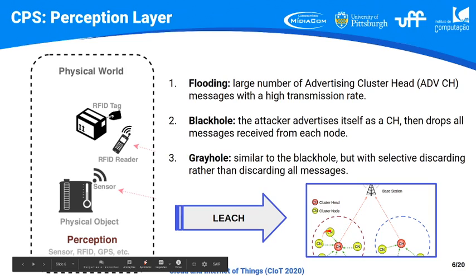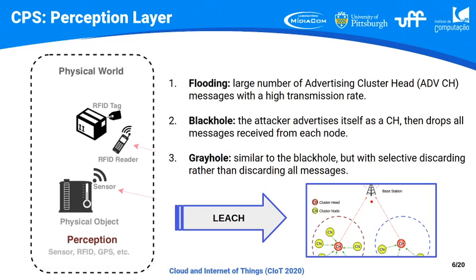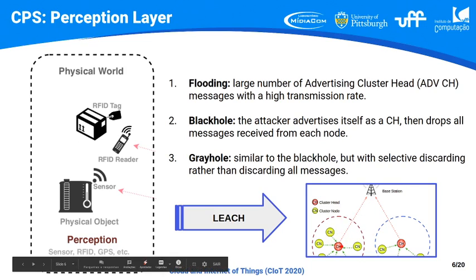Similarly to this attack, in the gray hole the CH is also compromised by an attacker, but instead of dropping all messages, some particular messages are selected to be sent to the base station. So if you employ an IDS, for example, at that place, we will verify that it's still receiving some messages from the other, legitimate sensors, but part of these messages will be discarded by the cluster head.